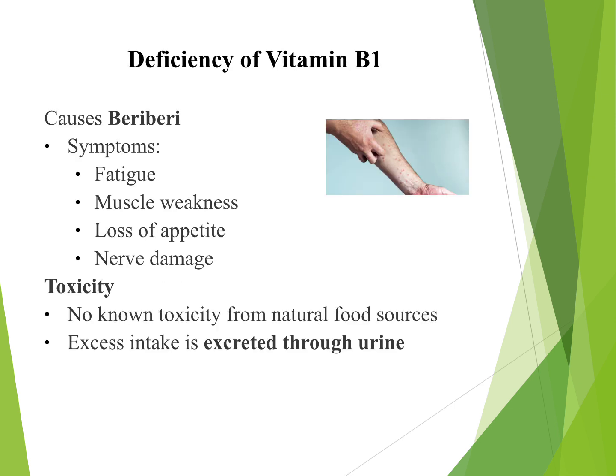Deficiency of vitamin B1. The question is how deficiency of vitamin B1 occurs. Vitamin B1 or thiamine is a water soluble vitamin, so the body doesn't store large amounts of it. Because of this, deficiency can develop relatively quickly if intake or absorption is disturbed. Causes of thiamine deficiency: poor dietary intake, with diets low in whole grains, legumes, and meat, and heavy reliance on polished rice.